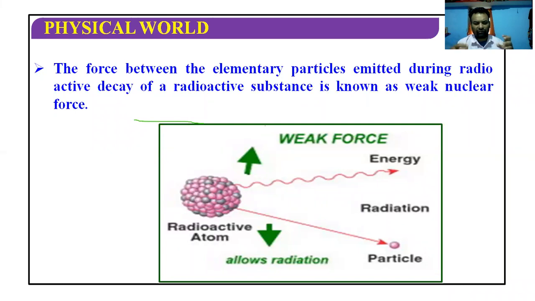Otherwise, if the forces were strong, it would not be possible for the radioactive material to disintegrate. They disintegrate because strong forces are not there, weak forces are there. So weak forces are the forces present between the nucleons of a radioactive sample, or the nucleus of the radioactive sample.